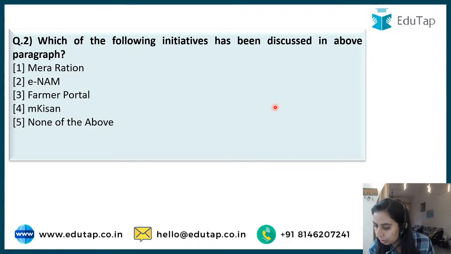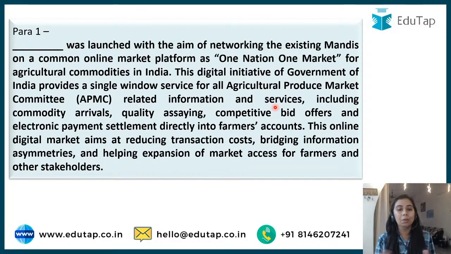Very easy. Dinesh, Mayur, Sagar, Aviral, Shobhana, Swati. Everyone has answered correctly. E-Naam is the right answer, guys. See, you do not need to even read the whole paragraph if you want to save time.